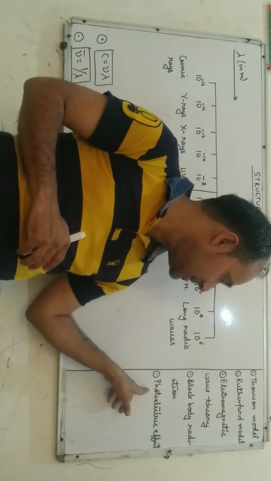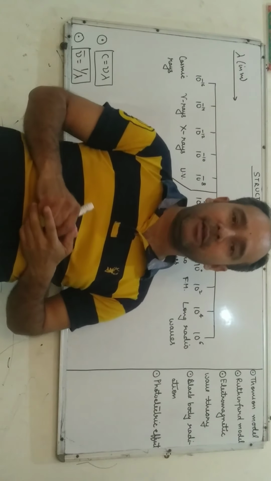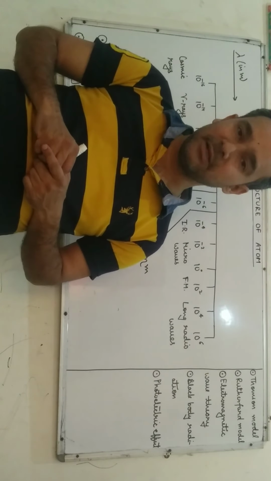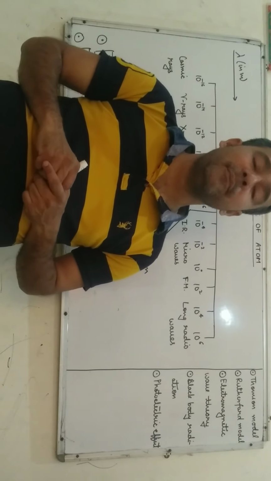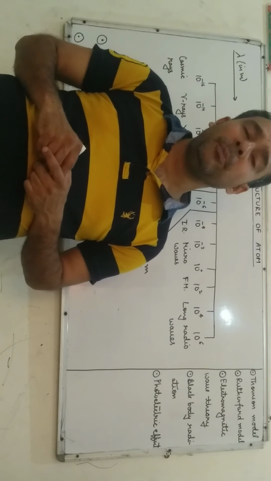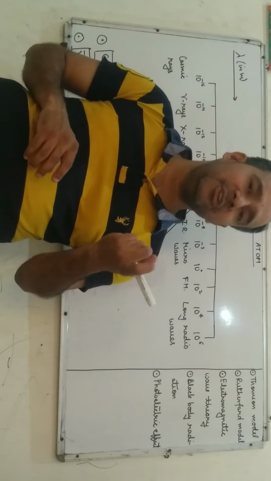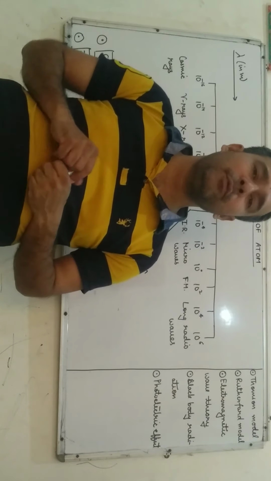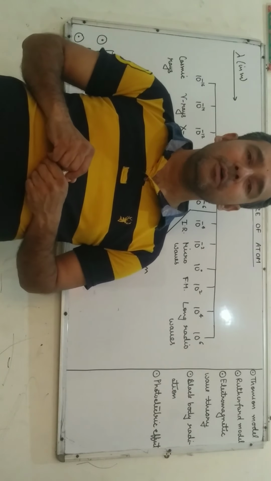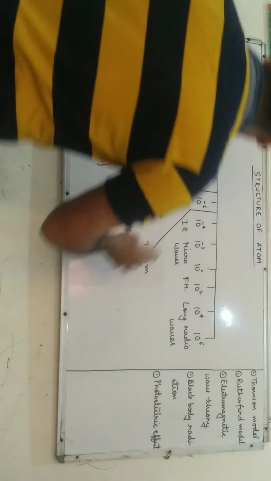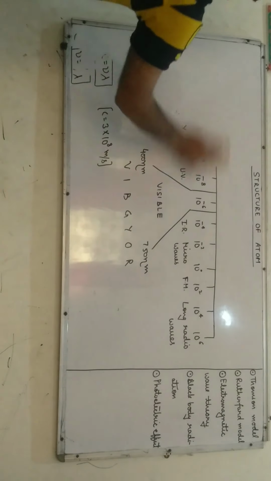The next is the photoelectric effect. When light of suitable frequency is incident on a metal surface, it ejects electrons from the metal surface. This phenomenon is called the photoelectric effect. The minimum energy required for ejecting an electron from the metal surface is called work function, and the minimum frequency required for the photoelectric effect is called threshold frequency.